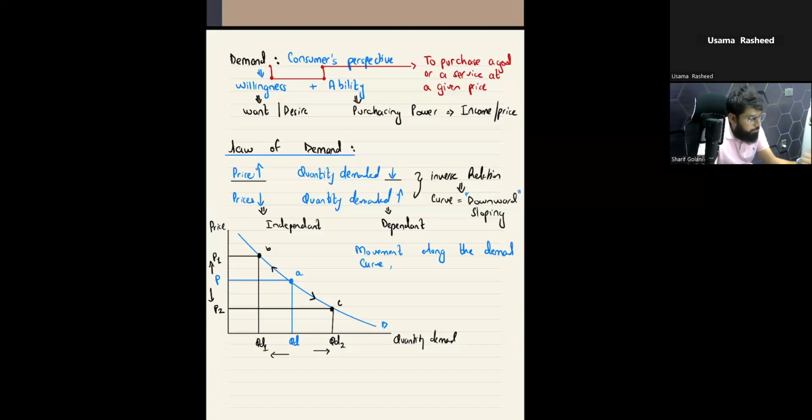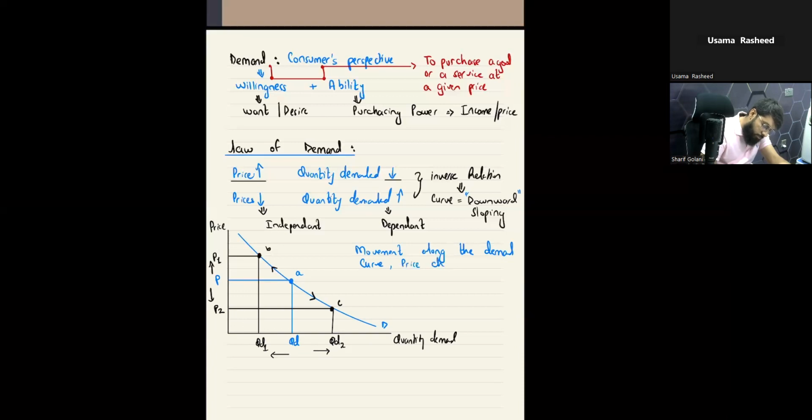The reason is the price or the quantity demand. Let's check it out. Price being an independent factor, quantity demand being a dependent factor. Quantity demand at this particular point cannot change by itself. We're changing the price by itself, so the reason behind the movement along the curve will be price changes.